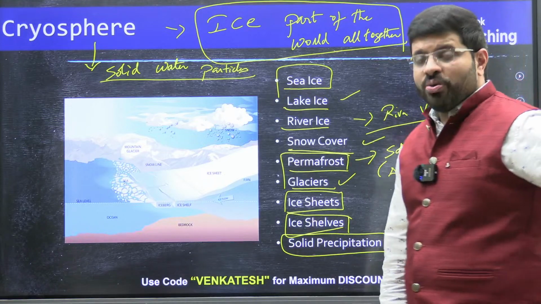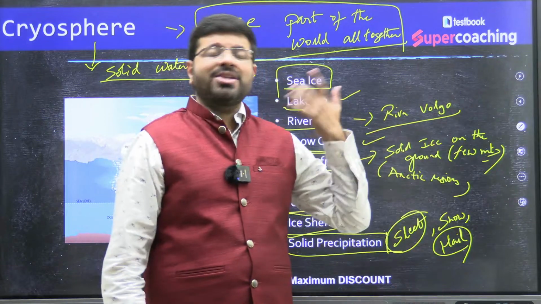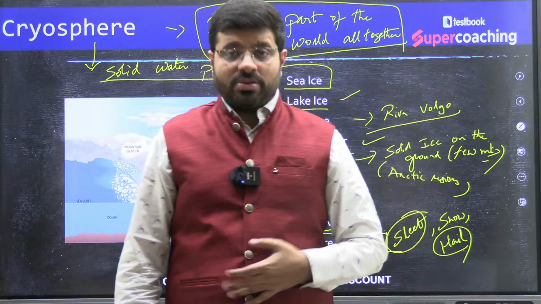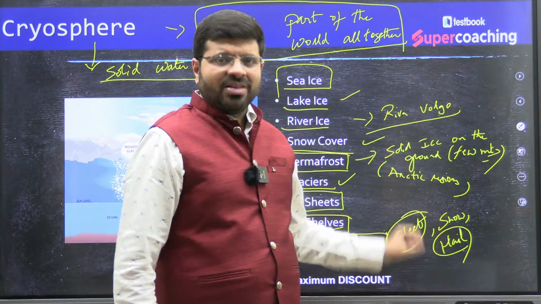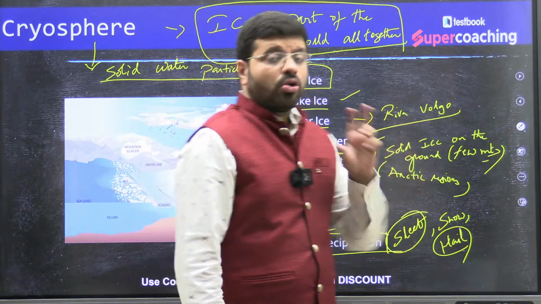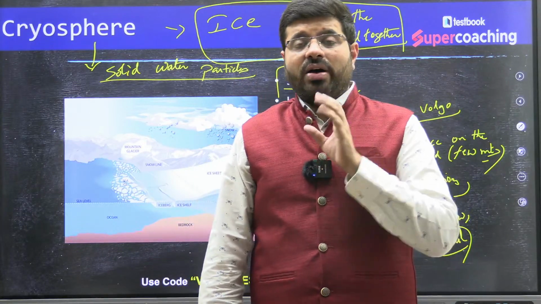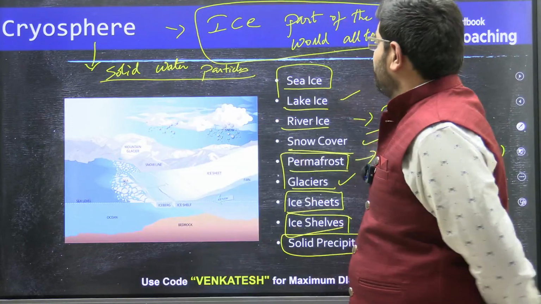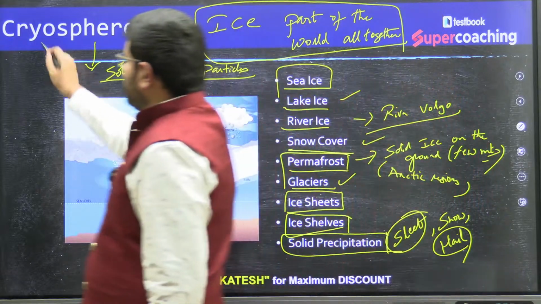Yes, now we are talking about the peripheral things. Hail is a periphery because it happens only in areas where there is more convection, right? That's tropical, which will be more liquid. But for a certain part it will be solid, though it's a lesser part, a peripheral one. But in general, all the remaining things are the core, where you will find the ice completely. The frozen part of the earth is what we call the cryosphere. Ice part of the world altogether, or the frozen part of the earth.